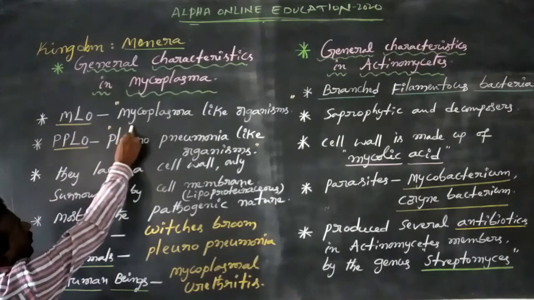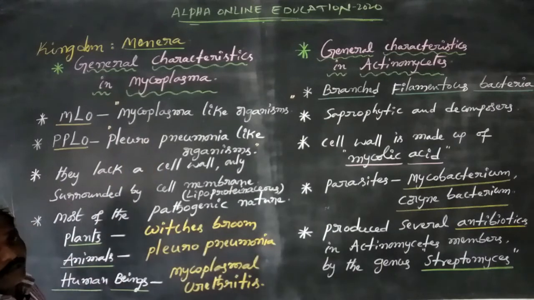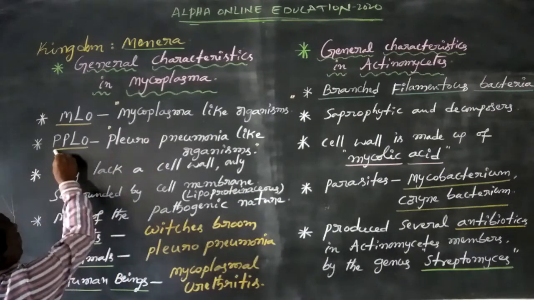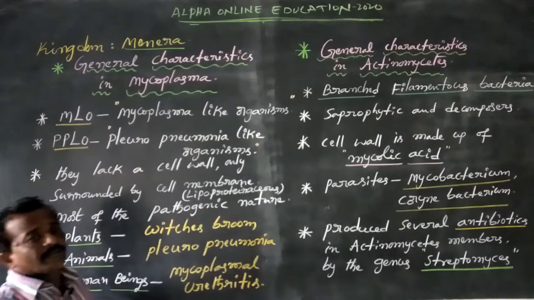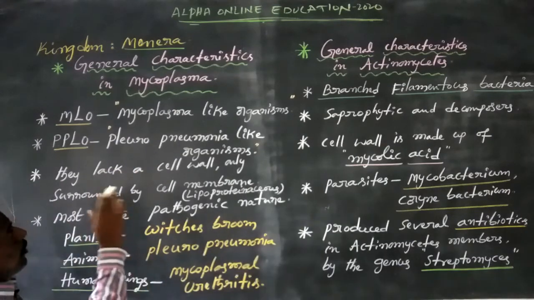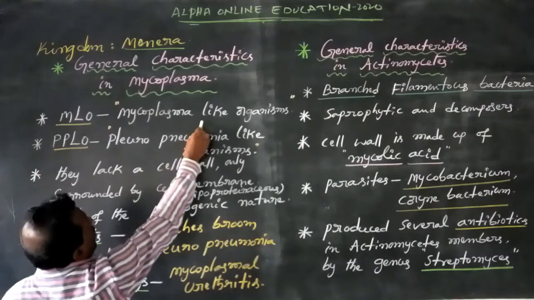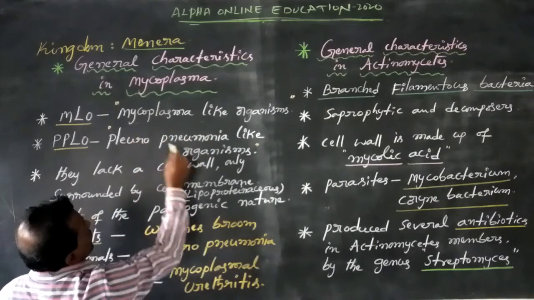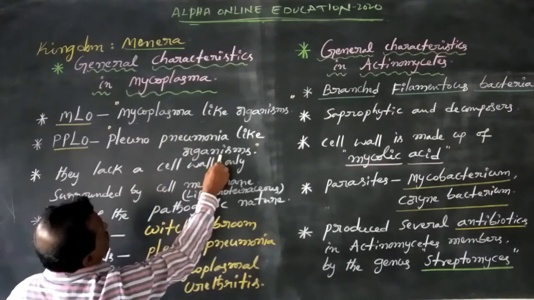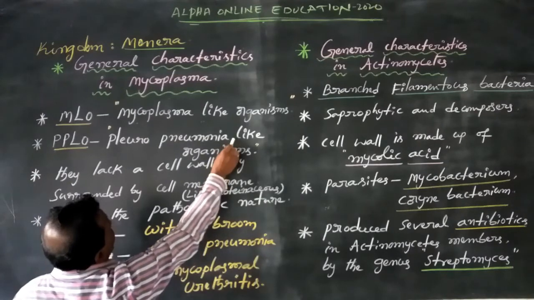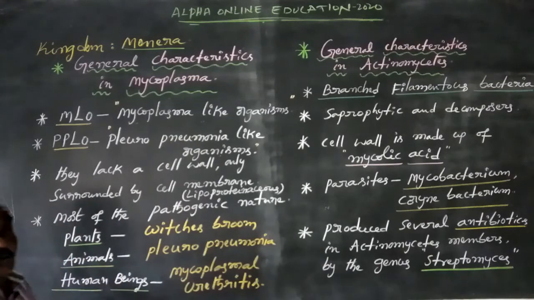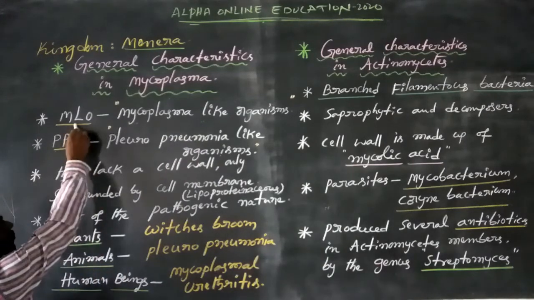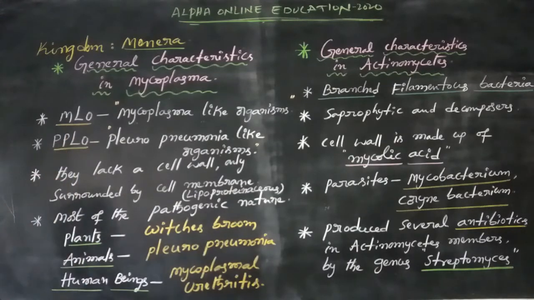MLO means Mycoplasma-like organisms. PPLO means Pleuropneumonia-like organisms. Some organisms look like a Mycoplasma, and some organisms cause a disease called Pleuropneumonia. That is MLO and PPLO.